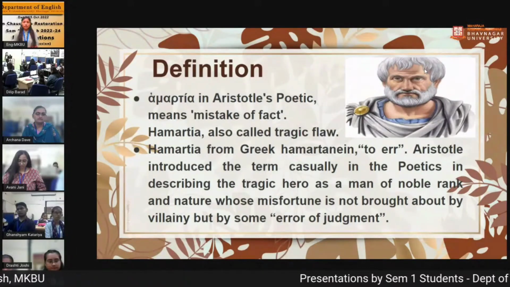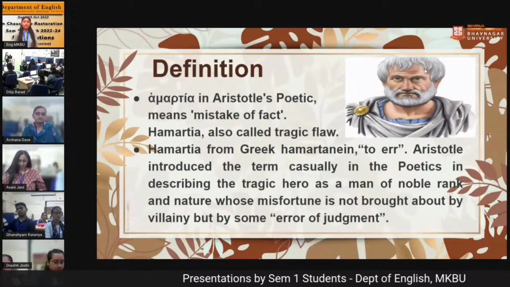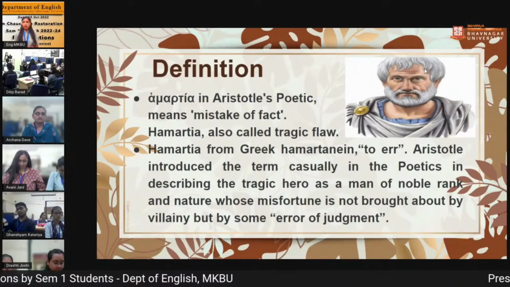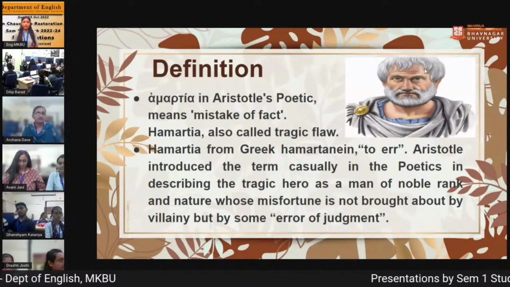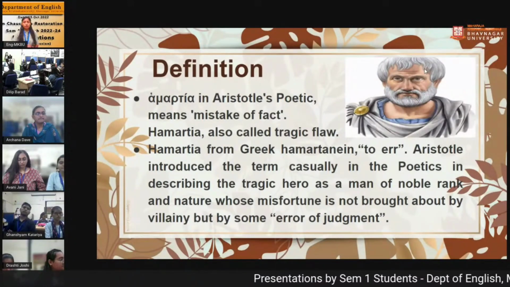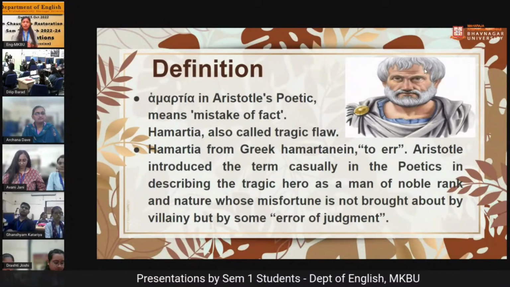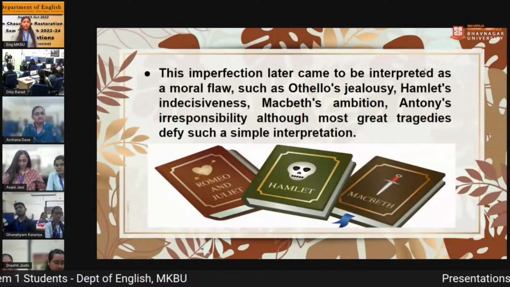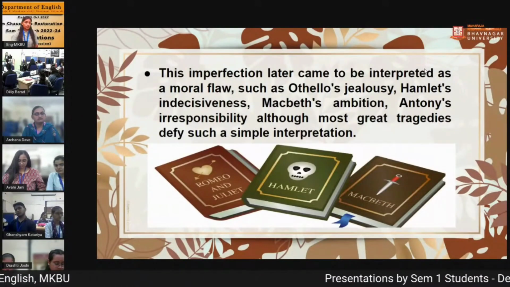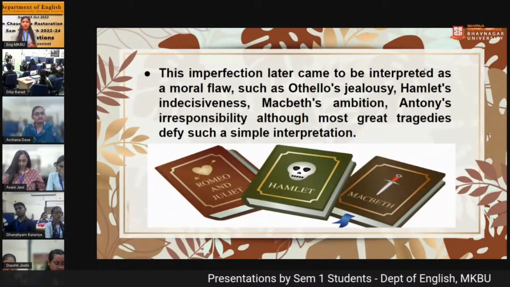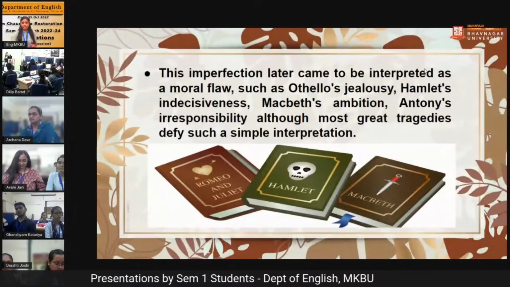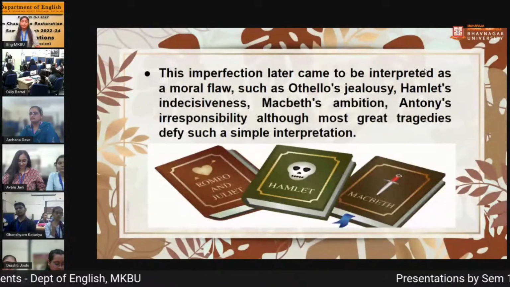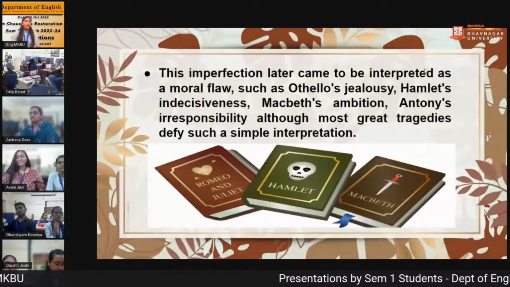But at the start of the tragedy, the hero is of noble rank, and at the end of the tragedy we find someone whose misfortune is not brought about by villainy but by some error of judgment. And this imperfection came to be interpreted as a moral flaw or tragic flaw. We have so many examples of hamartia, like Othello's jealousy, Hamlet's indecisiveness, Macbeth's ambition, Antony's irresponsibility, King Lear's love for flattery, and